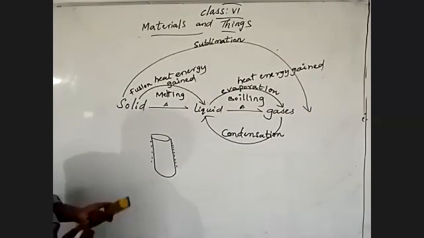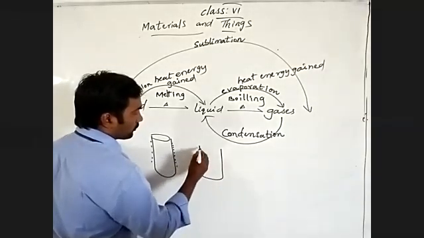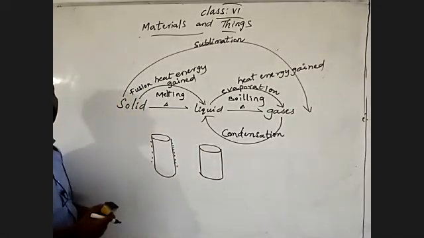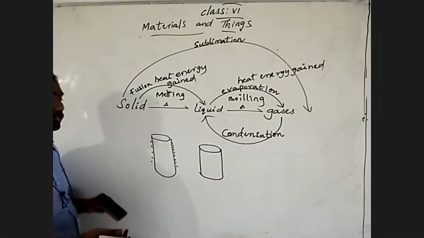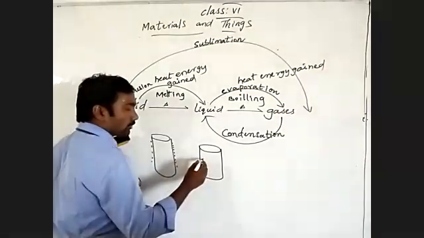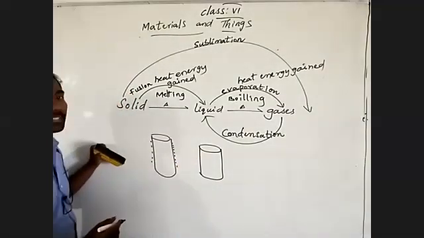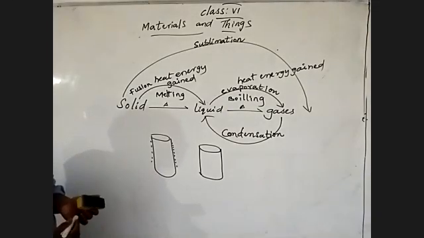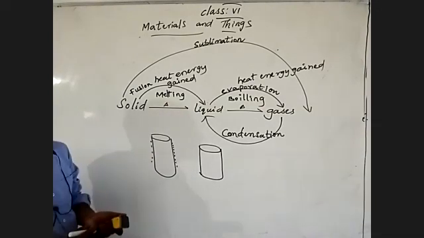Otherwise, we can discuss one more example, a soft drink, meaning a cool drink that you drink, like Thums Up, Pepsi, 7-Up, Mirinda, whatever. Pour that cool soft drink into a tumbler, a transparent glass.